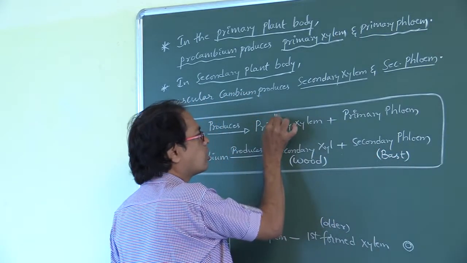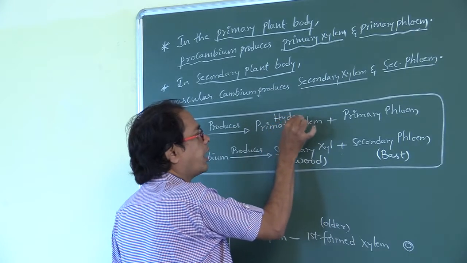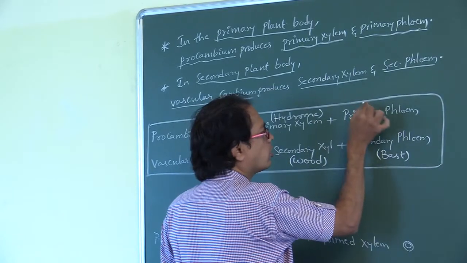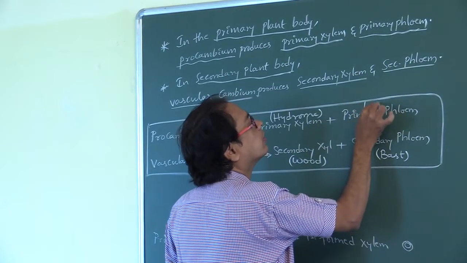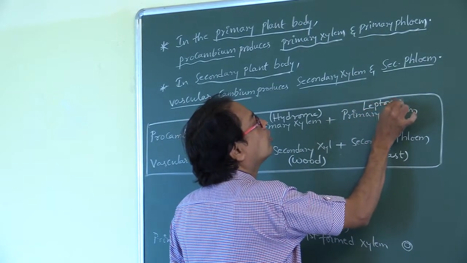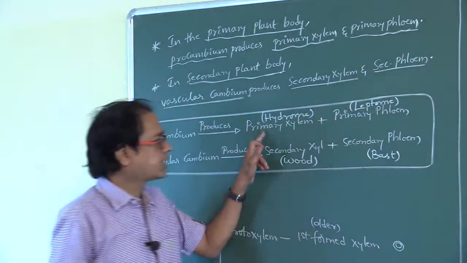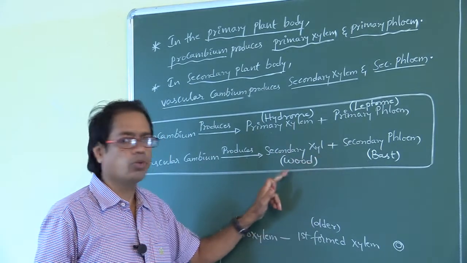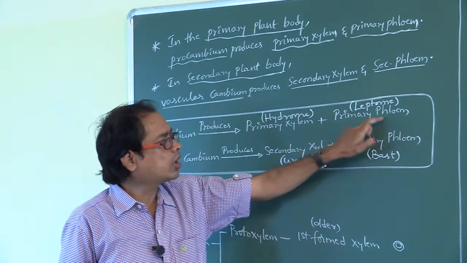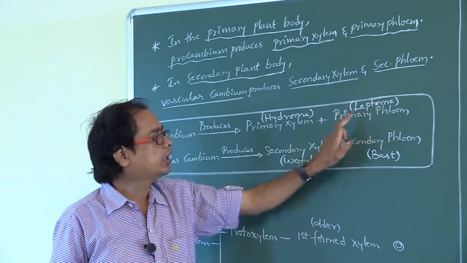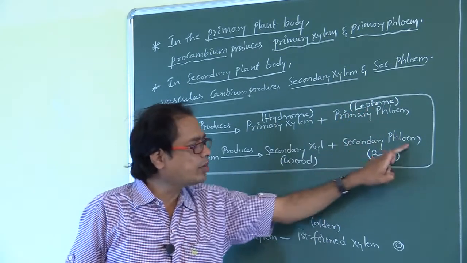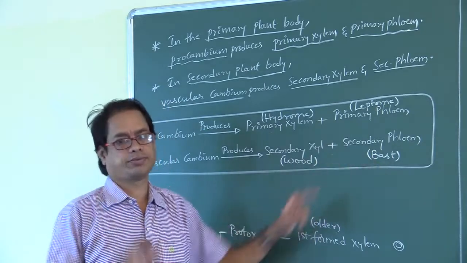Primary xylem is also called hydrome. Primary phloem is also called leptome. Xylem is also called hydrome. Secondary xylem is also called wood. Phloem is also called leptome. Secondary phloem is also called bast.